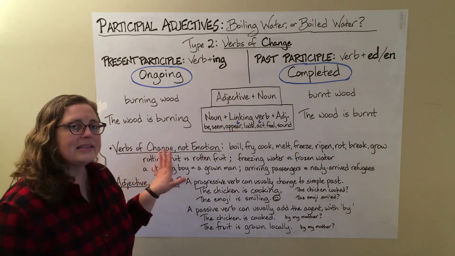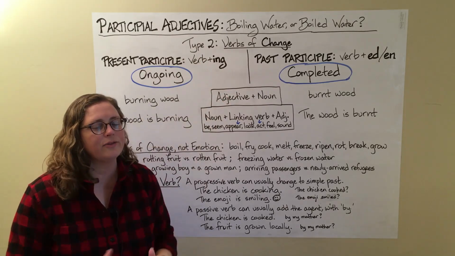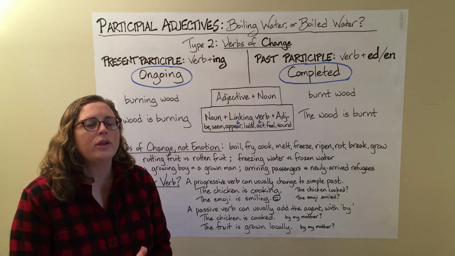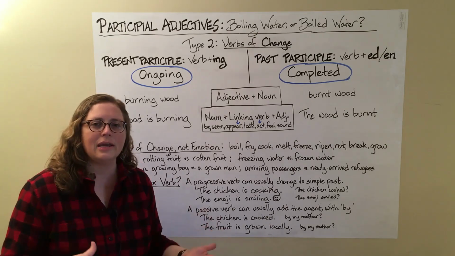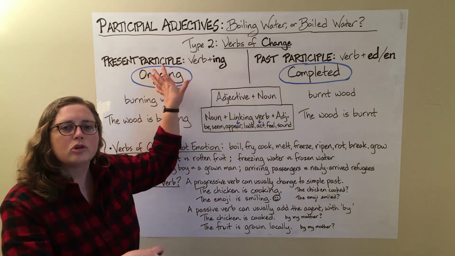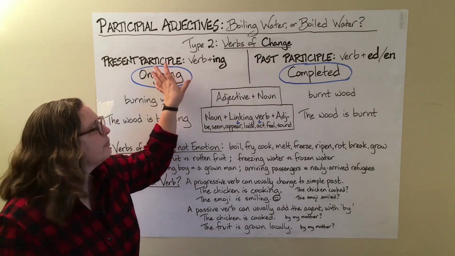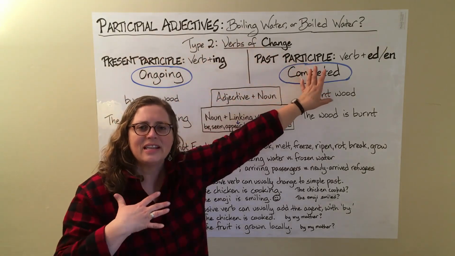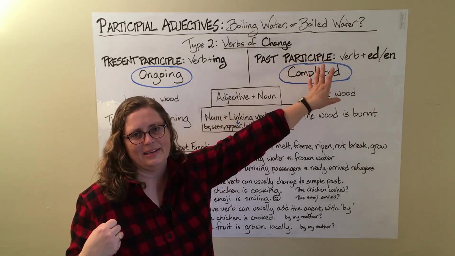All right, let's look at a few things that you may want to keep in mind. First, as I mentioned, these are type 2 verbs of change, not verbs of emotion. When you're talking about verbs of emotion, for example, interesting, interested, then you're talking about the source of that feeling and the receiver or the person who is feeling it.